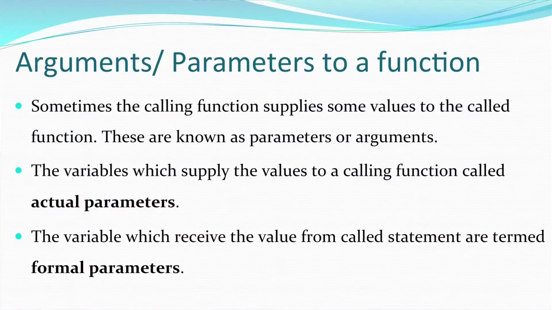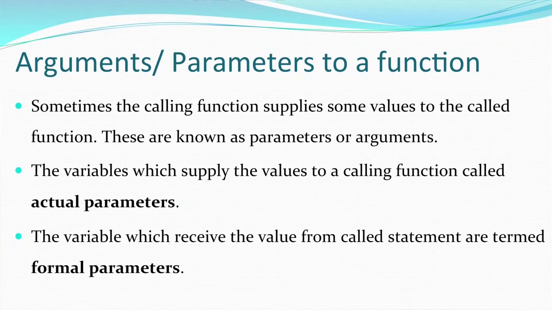So, the variables which supply the values to the function are known as actual parameters. That means, if I enter a number a and the user enters 10, that value that is being given to the function being called is the actual parameter, and inside the function the variable that receives the value 10 to perform the processing is the formal parameter.